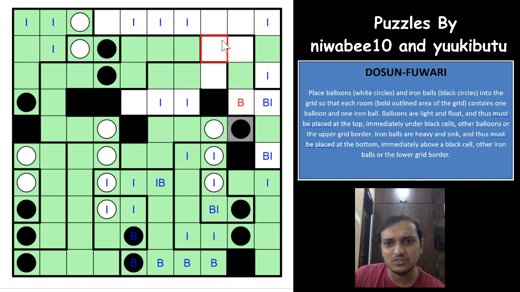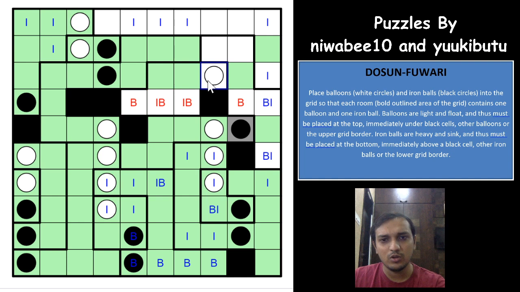So iron ball can be either this or this, right? I marked this as being balloons, right, with the blue color. That got confused here. So one of the balloons will have to be here, and other balloon will have to be here. You cannot get iron balls here. So this cell cannot be balloon, this cell cannot be balloon, so this cell would have to be a balloon now, which means this cell is a balloon, this cell is a balloon, and this cell would have to be iron ball now. That's nice. So this region is also completed now.